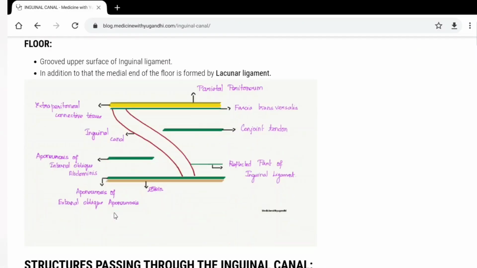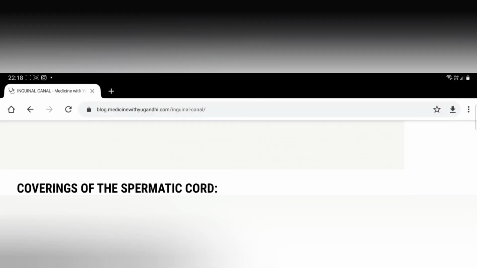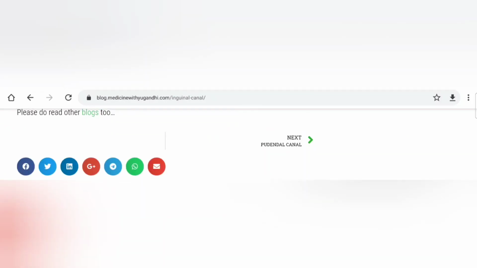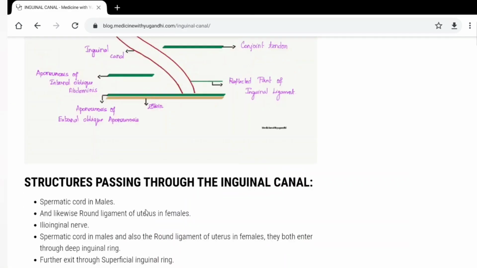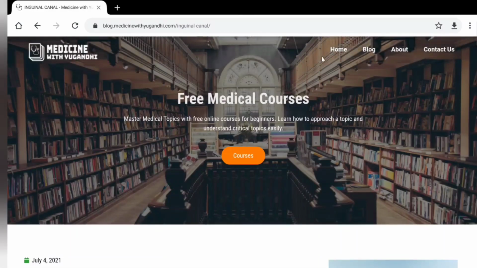So you can find all things about the inguinal canal here, and below that you could find the social icons like this where you can share this post on WhatsApp, or on Telegram or Facebook or Twitter or mails like that. Then coming back to the home page,